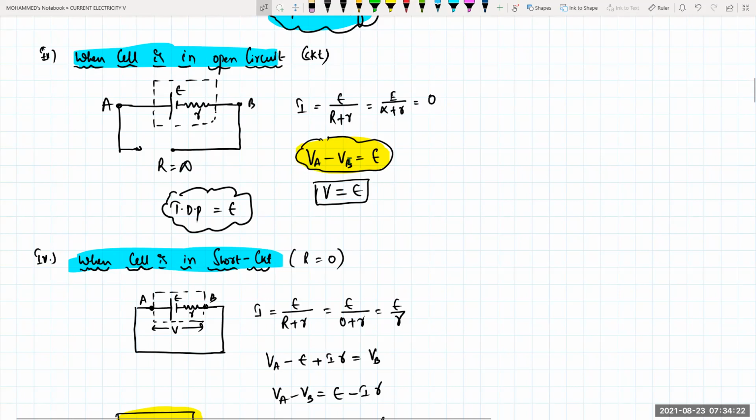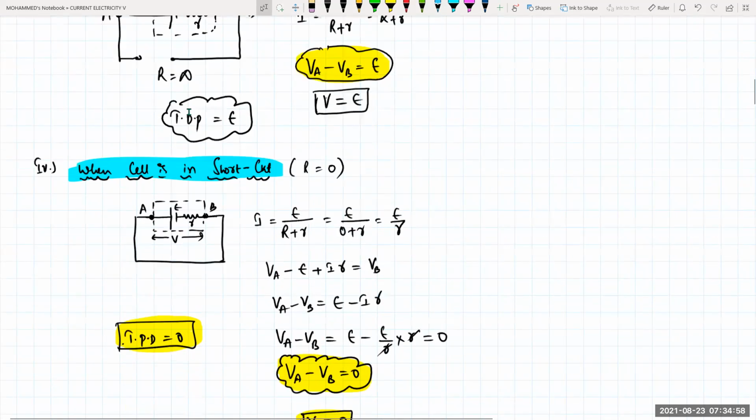Okay. So VA minus VB will be equal to how much, beta? Equal to E. So terminal potential difference will be equal to the EMF of your battery. When it is not connected to any external resistance, whatever the potential we have across A and B will be equal to the EMF of the battery. Is it clear? Yes, sir. Any doubt?